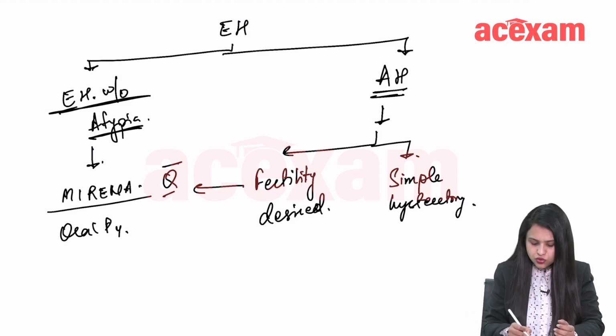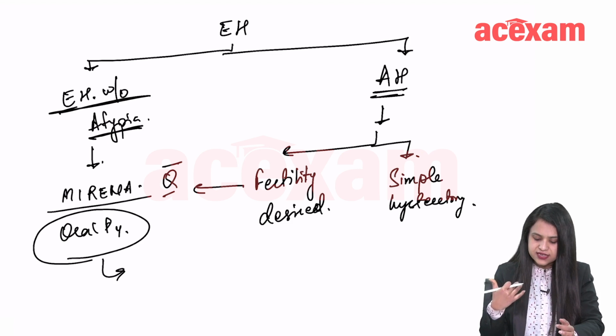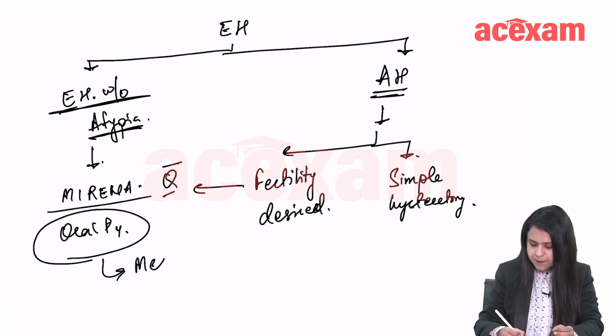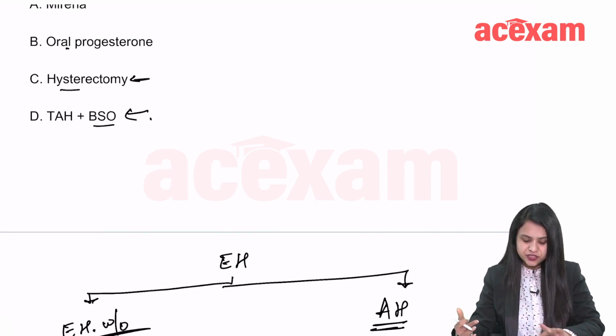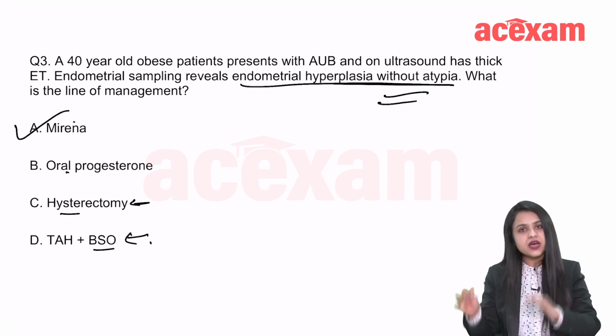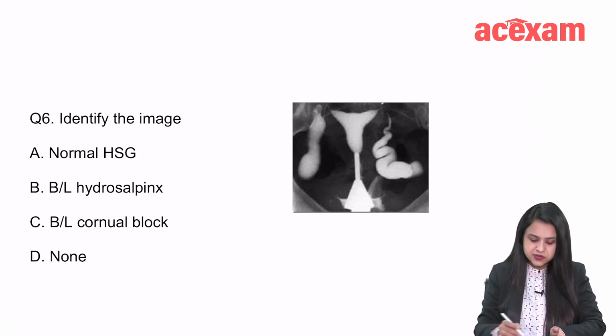Also, you should know that there is one special progesterone for endometrial hyperplasia, called megestrol acetate. So, what is the answer to this question? It is Mirena. Endometrial hyperplasia without atypia, use Mirena. This question was asked recently.